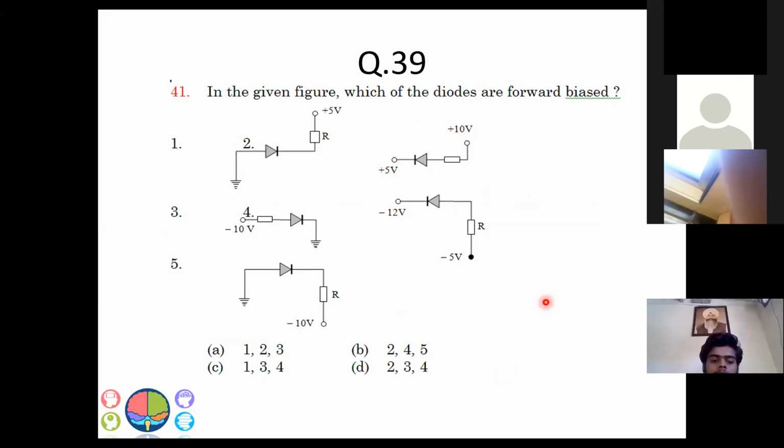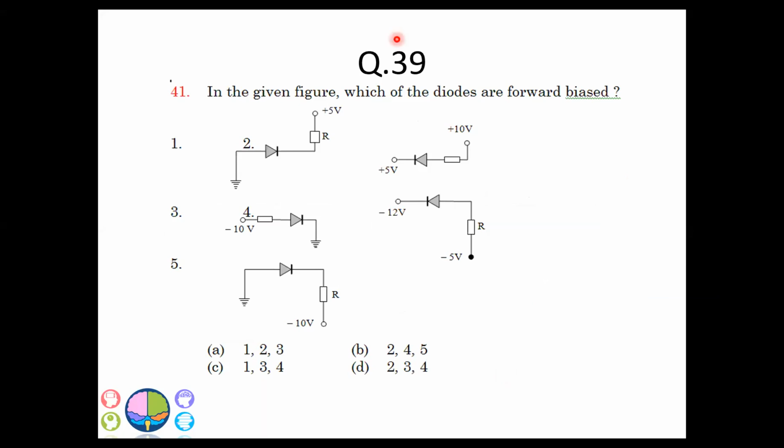In the given figure, which of the diodes are forward bias? Forward bias, if you know, the P side must be greater than the N side.